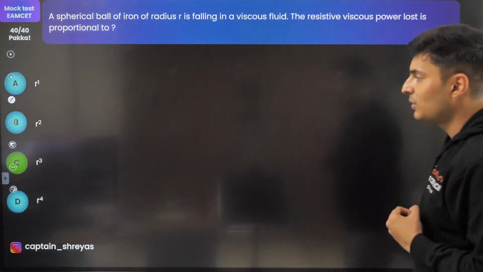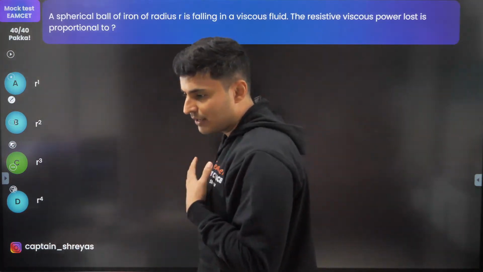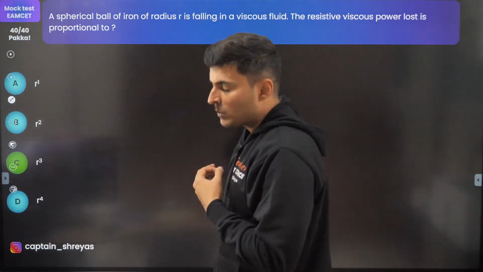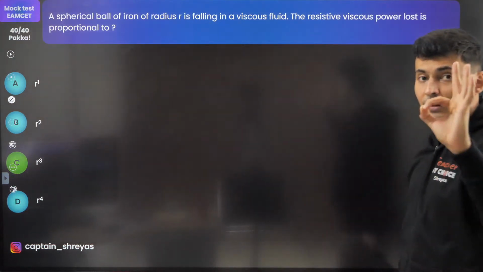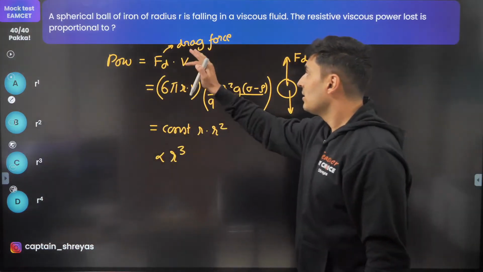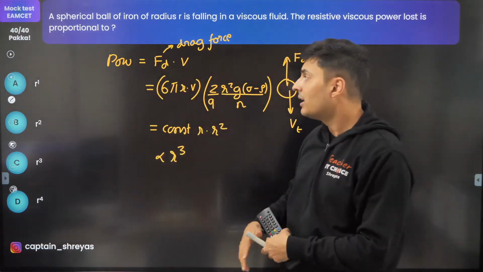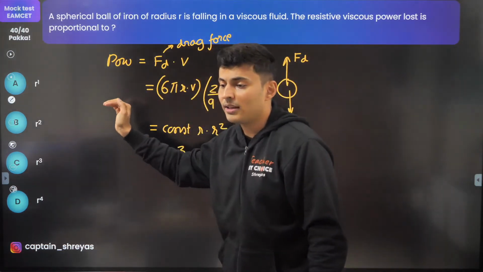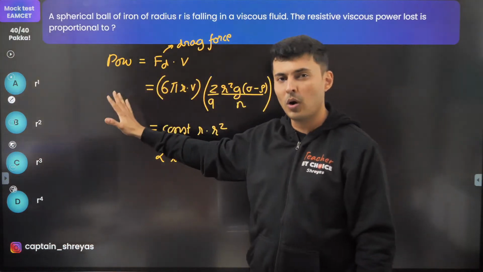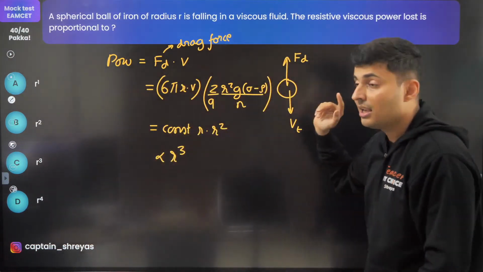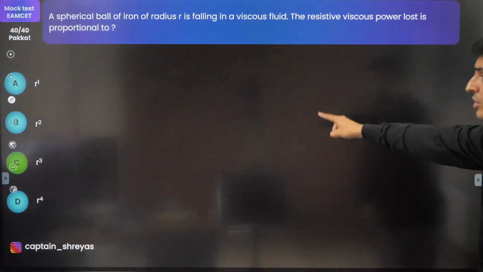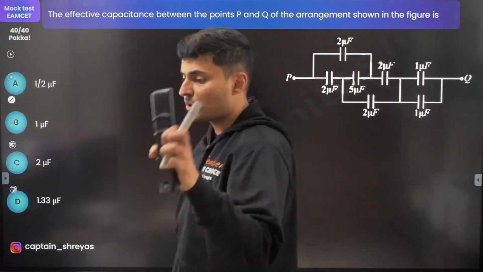So this is how you need to solve the question. R cube. Thank you Rashmi so much. Okay. So this question, a lot of students think that the speed or force is not dependent on the radius. Either they mark r or they mark r square. So that is a common mistake. That's why it is a tricky and above average question. But the solution is very small. Now this question,